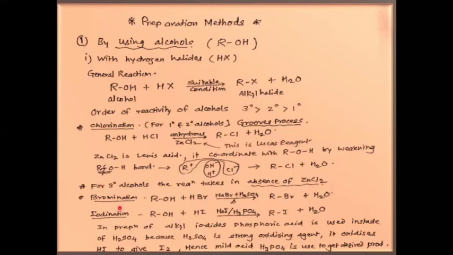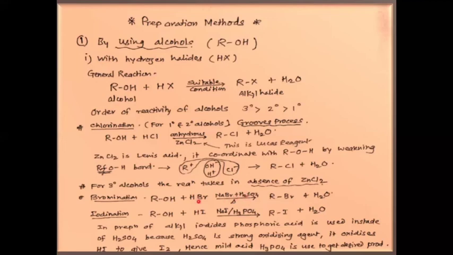Now bromination. For bromination, the general reaction is alcohol ROH plus HBr, NaBr plus H2SO4. HBr is unstable, so it is prepared in situ in the reaction vessel when sodium bromide and sulfuric acid are taken.